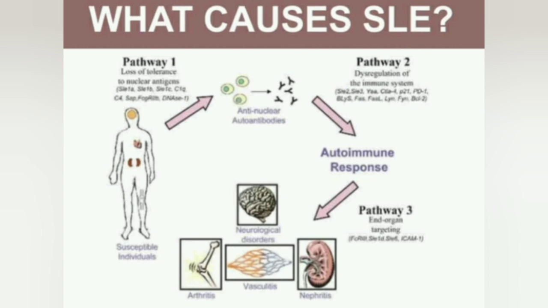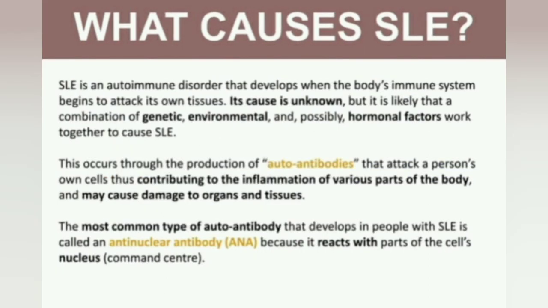What causes SLE? Part 1. You can see the antigens, antinuclear antibodies, and autoimmune response. Pathway 3: neurological, arthritis, vasculitis, and nephropathy. The antibodies directed against the body's own antigens attack its own cells and lead to complications.